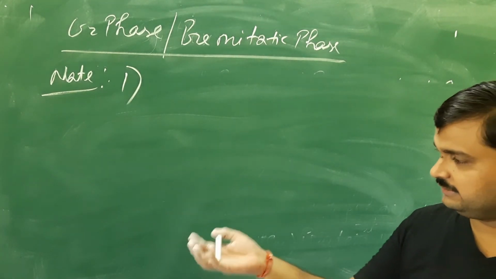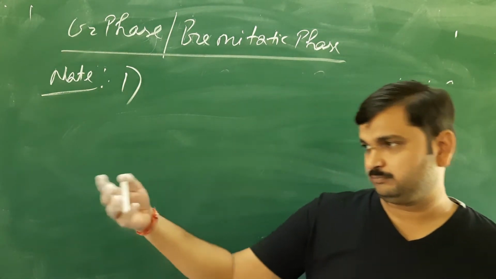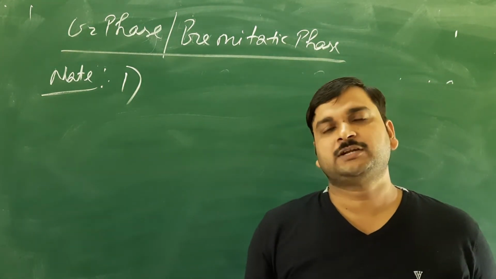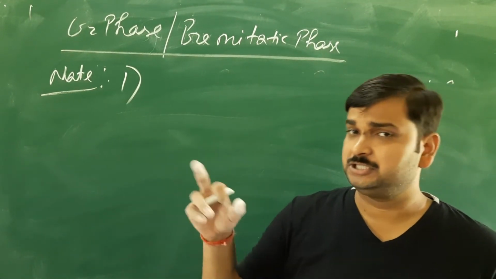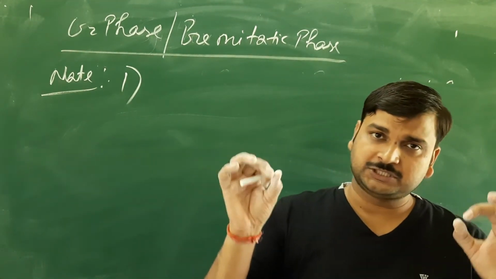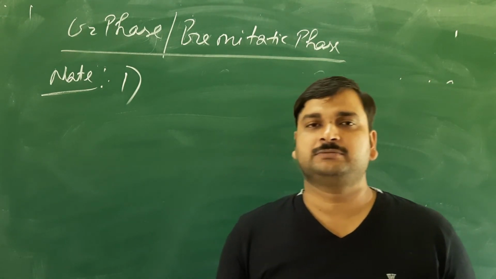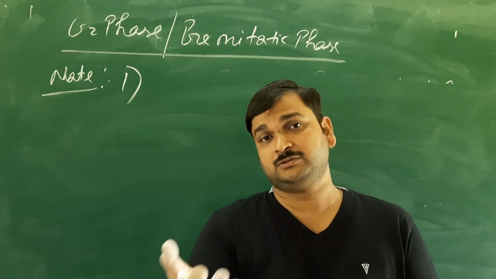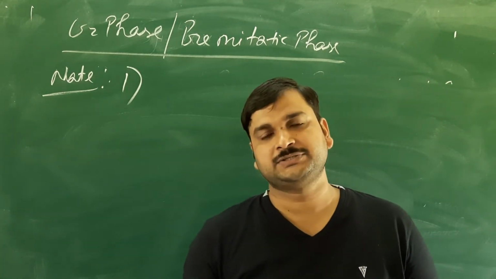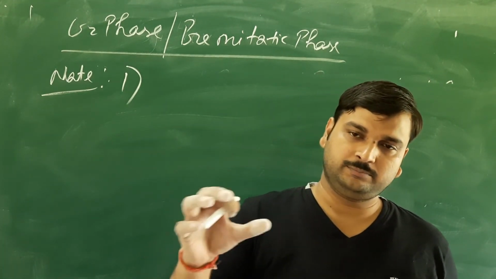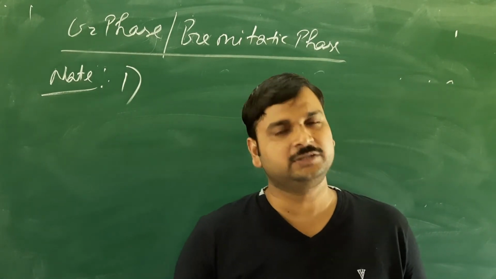When they are formed from the mother cell, two daughter cells are formed. Now these two daughter cells will undergo which phase? G1 phase. So in the G1 phase they will complete all the events. They will form all the cell organelles, increase their size, and form protein, carbohydrate, lipid and other things.